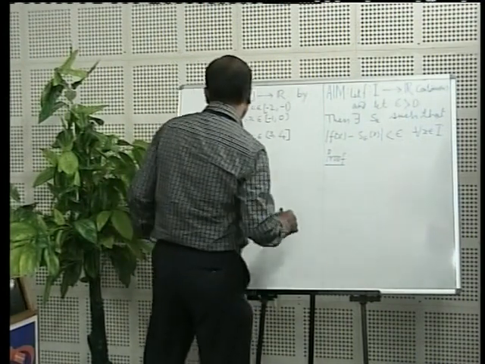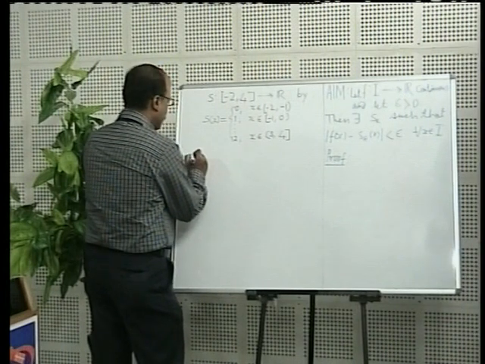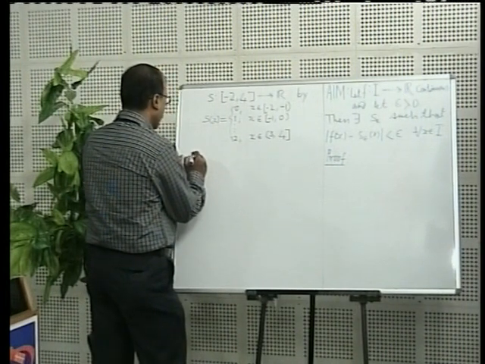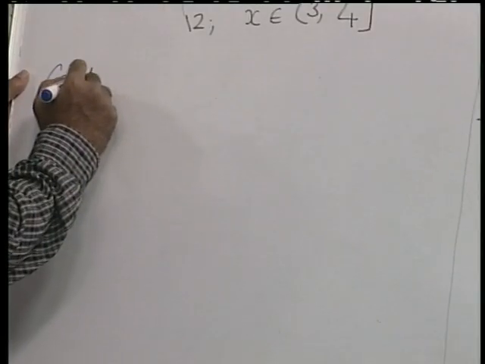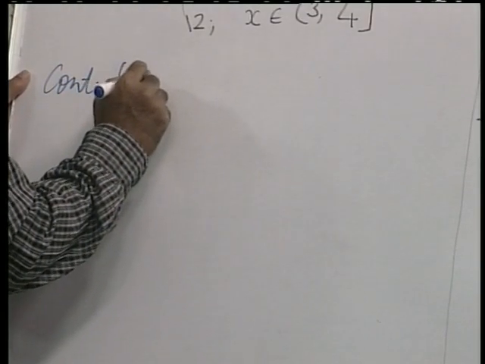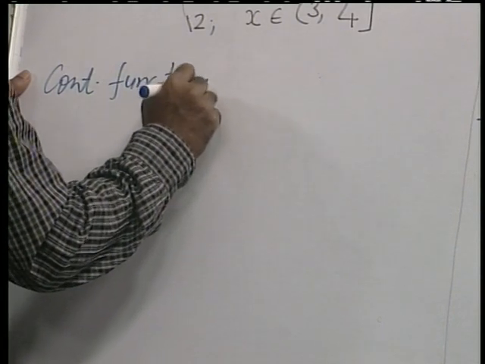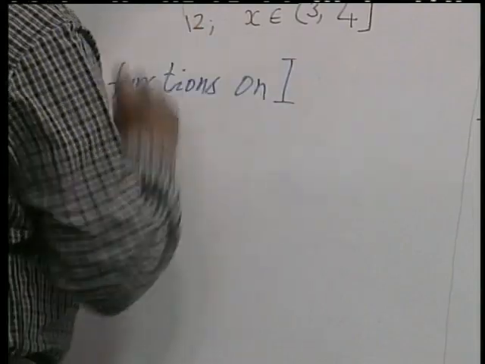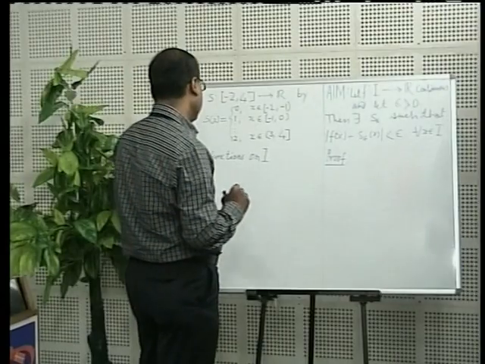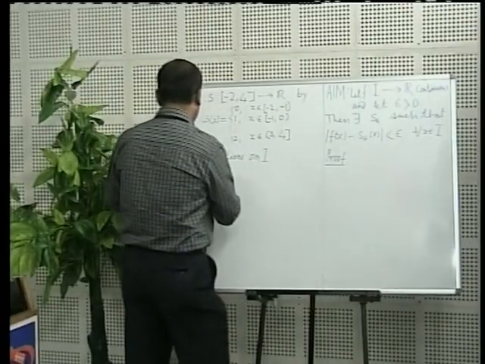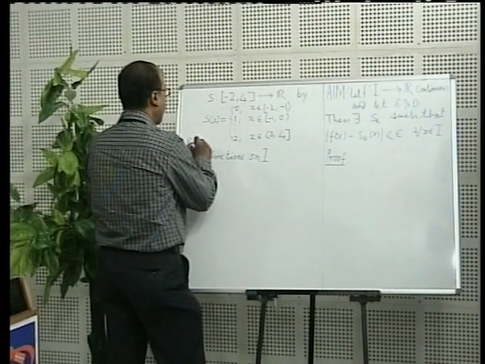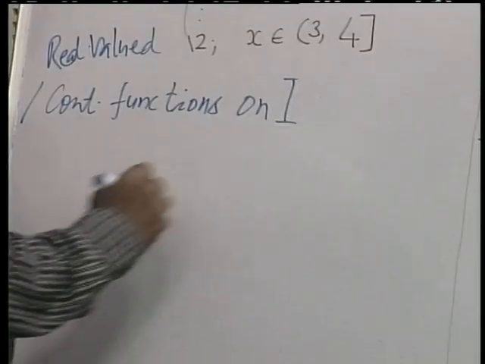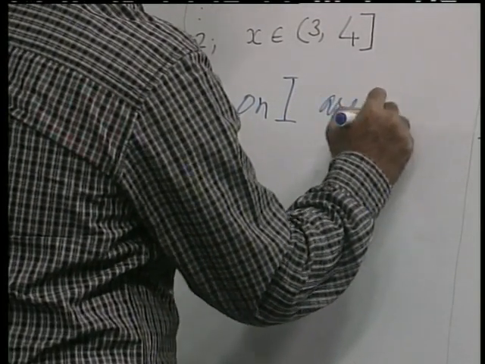What I am going to assume here is that most of you are graduate students, so you know that real valued continuous functions on I, a closed and bounded interval, are uniformly continuous.